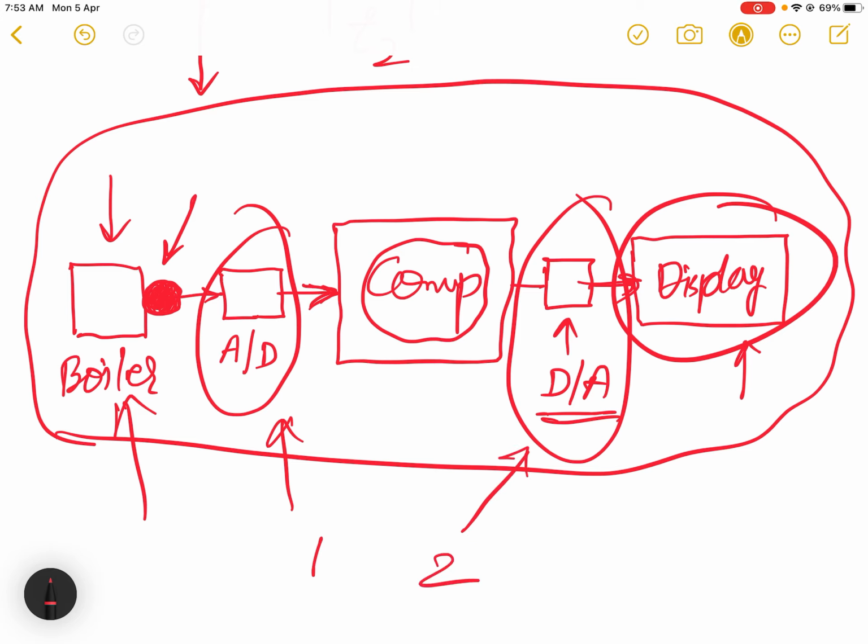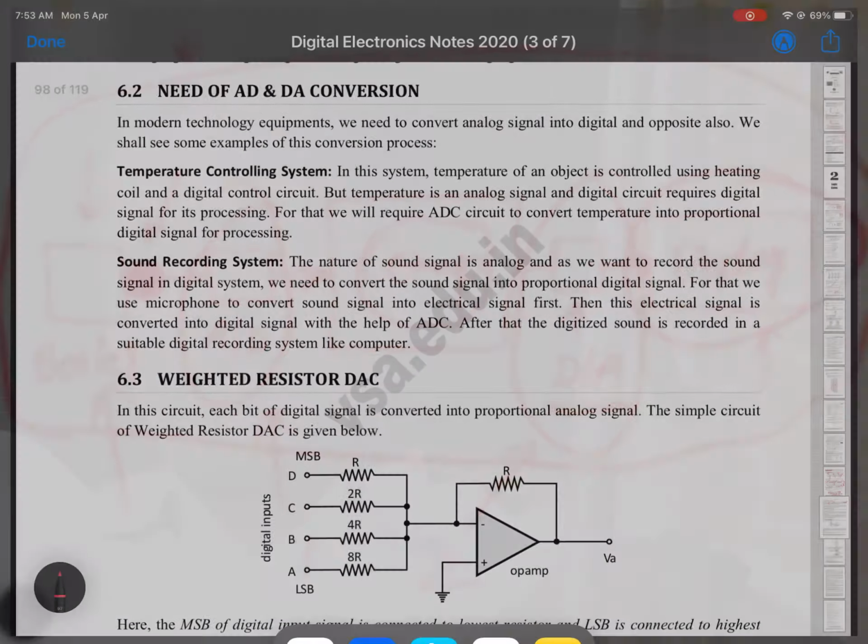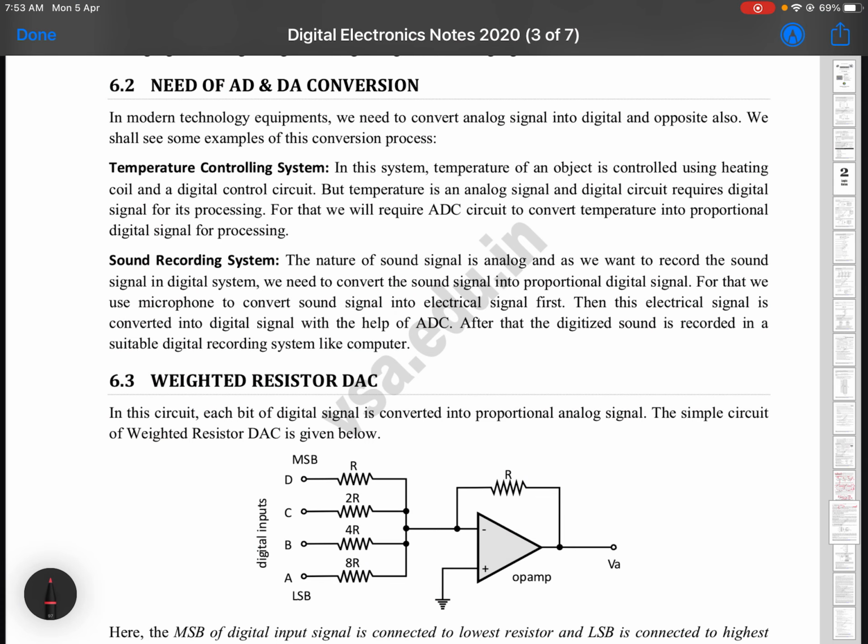So there is one very important thing that we always need whenever we are interfacing analog signal or analog quantity with our digital system, or digital system with some output in the form of analog signal. In that case we require both these types of circuits or converters.